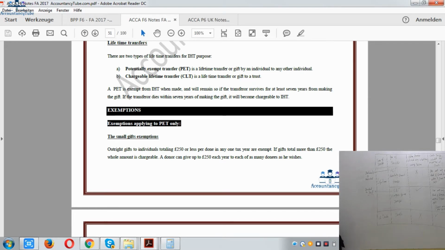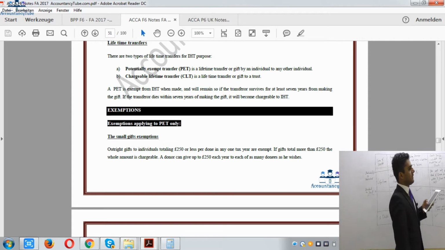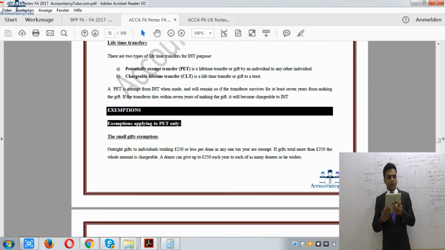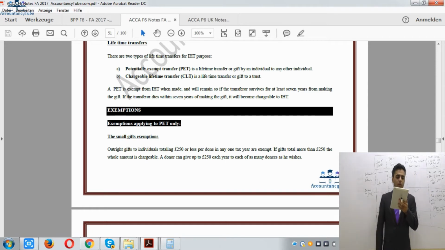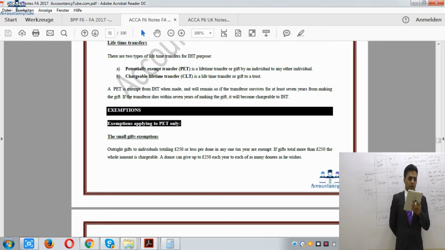Right then, after that there are a few exemptions available. So what are these exemptions? Now, exemptions applying to potentially exempt transfers only. So these exemptions will only apply to potentially exempt transfers. Small gift exemption: outright gifts to individuals totaling £250 or less per donee. It's not donor, it's donee. Per donee in any tax year are exempt.